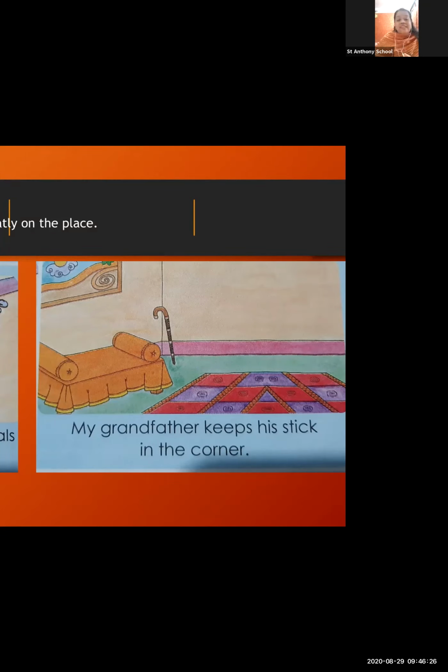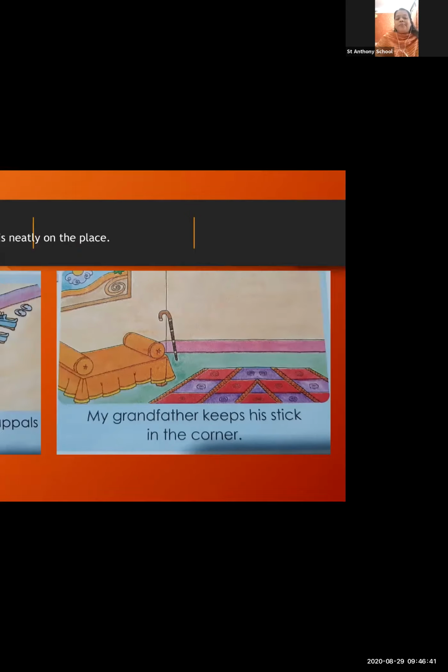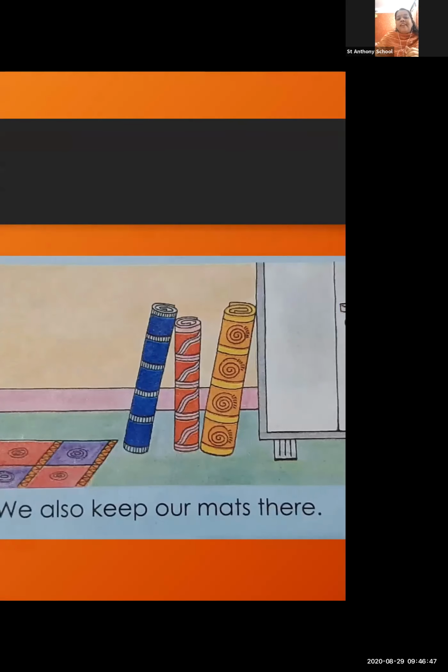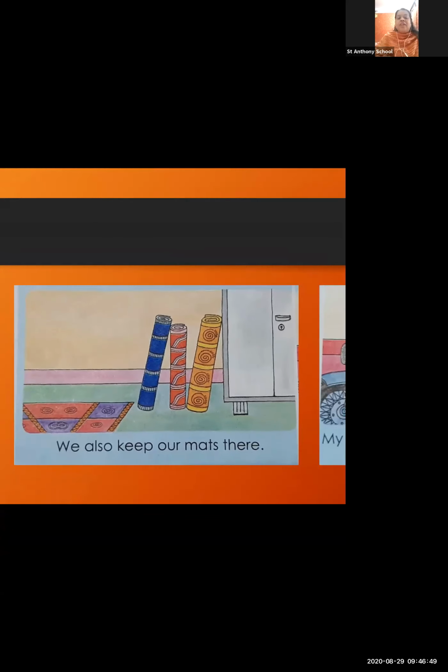No need of searching for the stick. Okay, so what we understood here is that we also have to keep our things in their place so that we will be able to find them easily. Yes. Okay, now go to the other slide. Now what does the girl want to say here about her family picture?